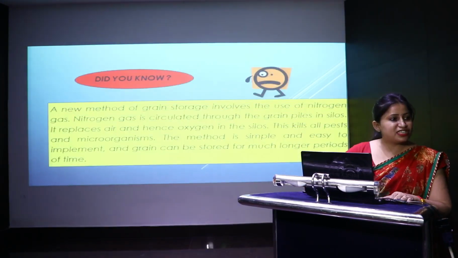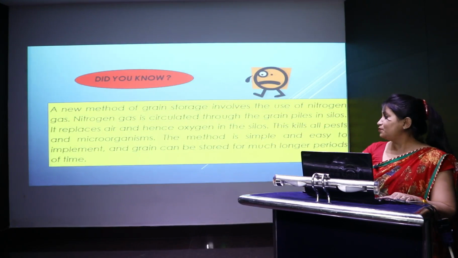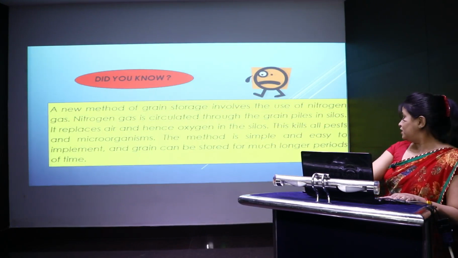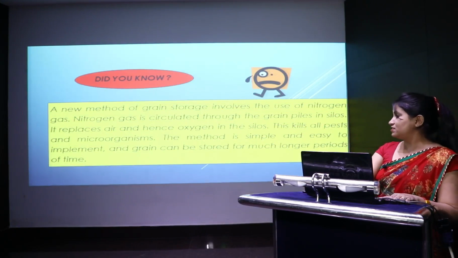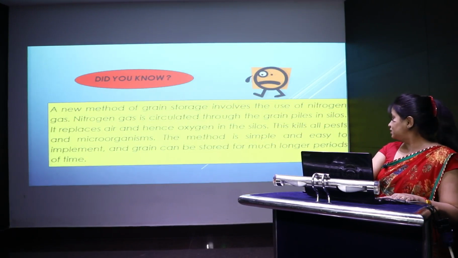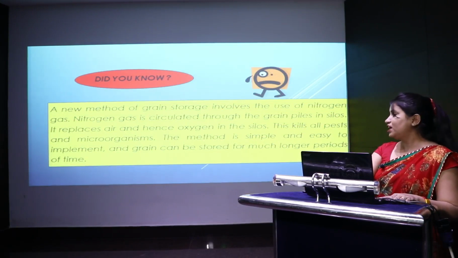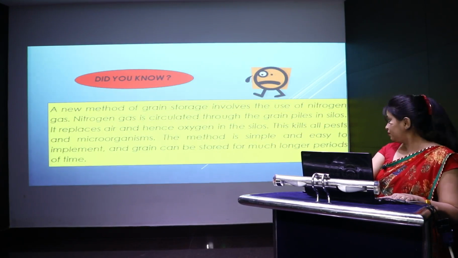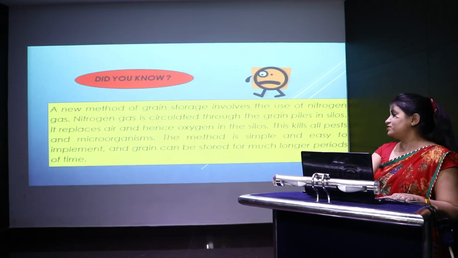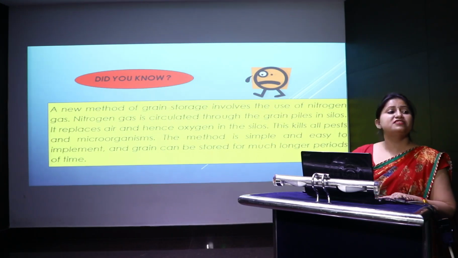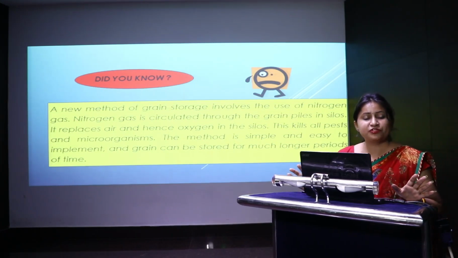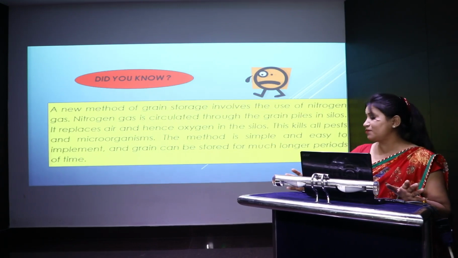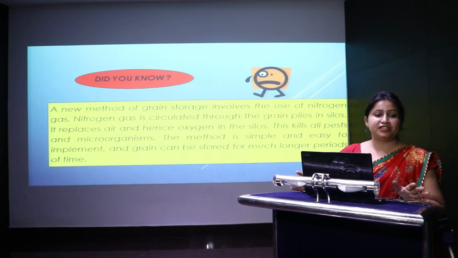Now there is an additional information for you all. A new method of grain storage involves the use of nitrogen gas. Nitrogen gas is circulated through the grain piles in silos. It replaces air and hence oxygen in the silos. This kills all pests and microorganisms, which means that moisture is completely removed through the system, and this system is very easy to implement. I hope you all understood the chapter very well.